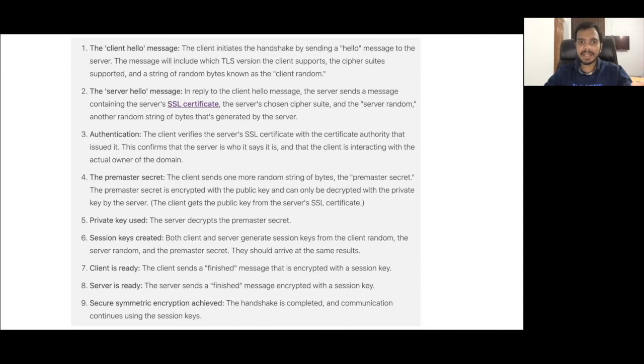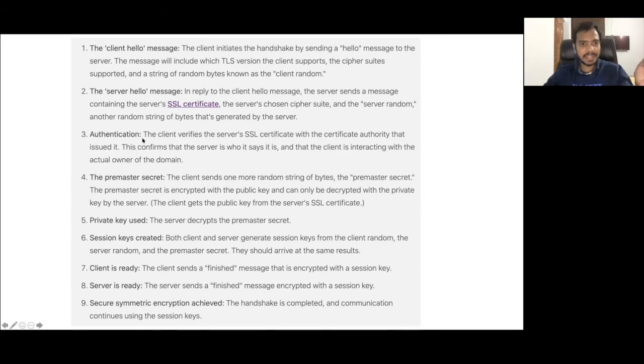The client verifies the server's SSL certificate with the certificate authority that issued it. This confirms that the server is who it says it is, and the client is interacting with the actual owner of the domain. This step is a very important step because it helps in verifying whether the web server with which the client or browser is talking is genuine or not. I'm not going to discuss this in great detail. In the next slide, I will discuss how this verification is actually done with the help of the SSL certificate and the certificate authority.